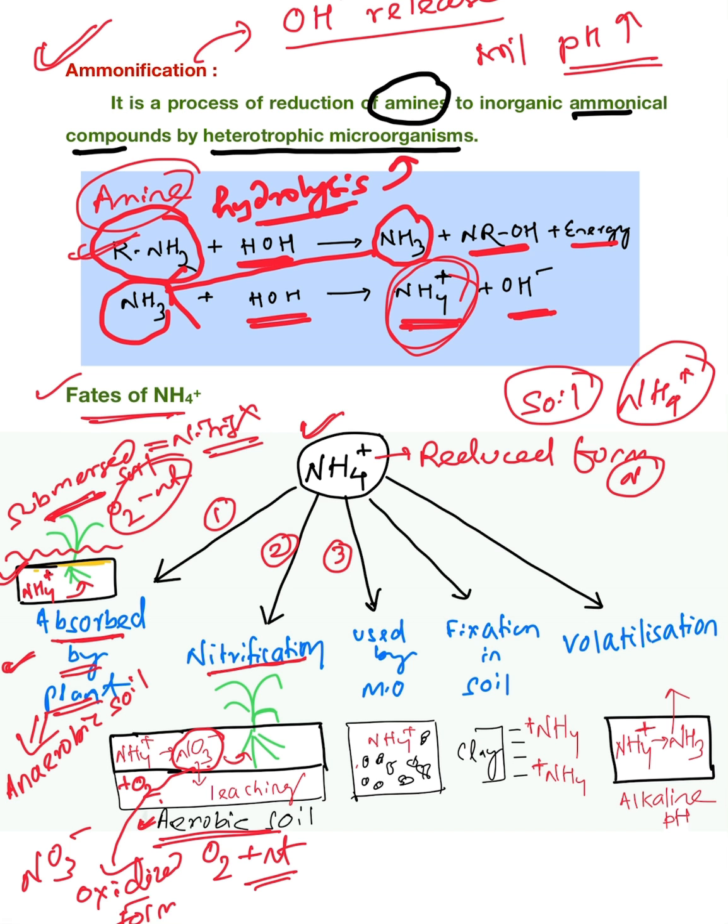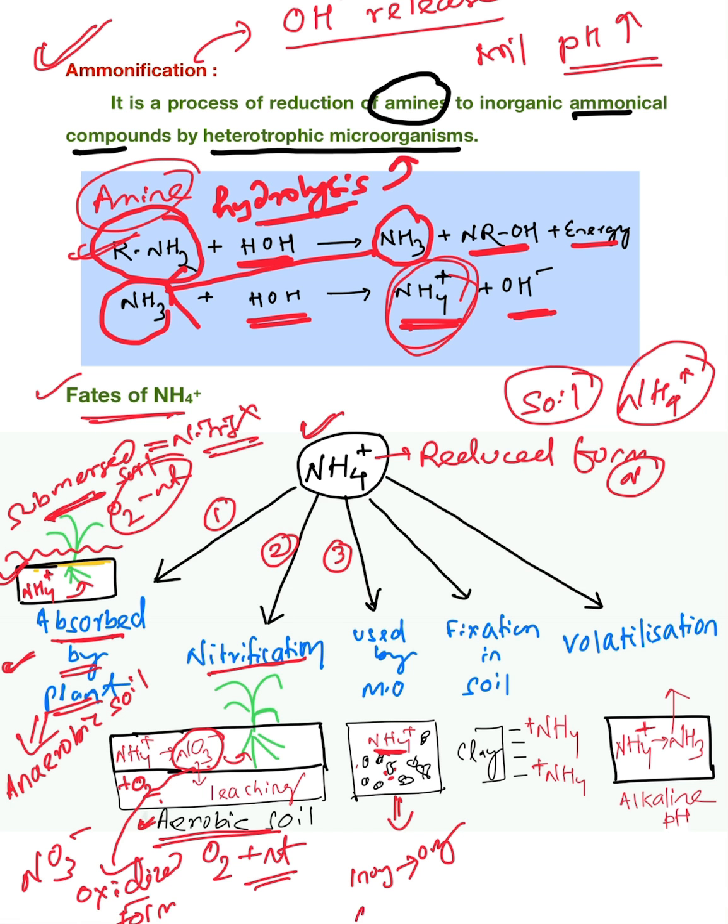make their proteins, will absorb this NH4 plus ionic form of nitrogen, and they will incorporate this nitrogen into their body in the form of proteins. These microorganisms will take up this nitrogen and make it into protein. So here there is a conversion of inorganic to organic.